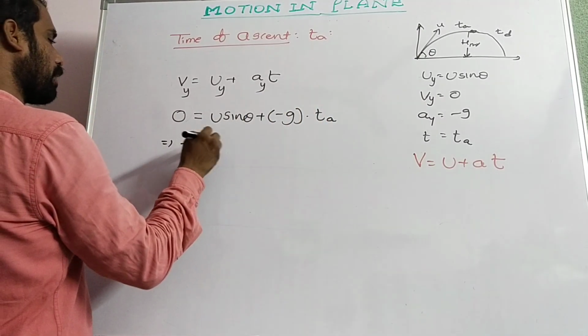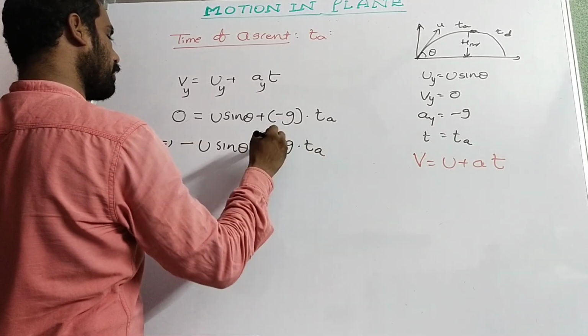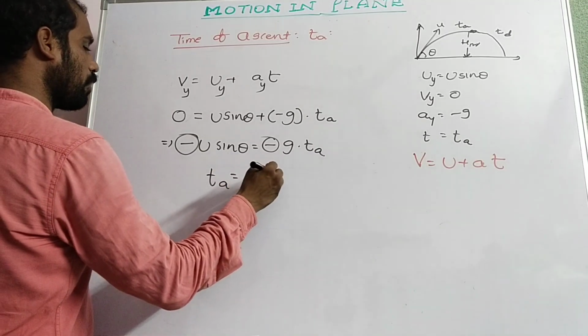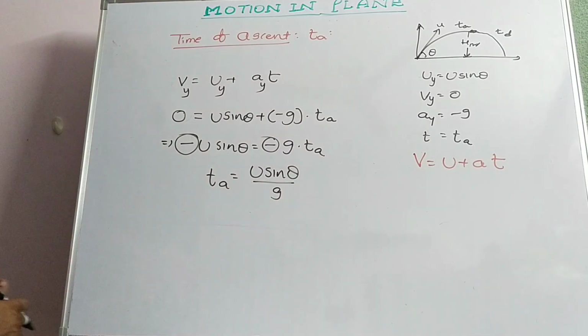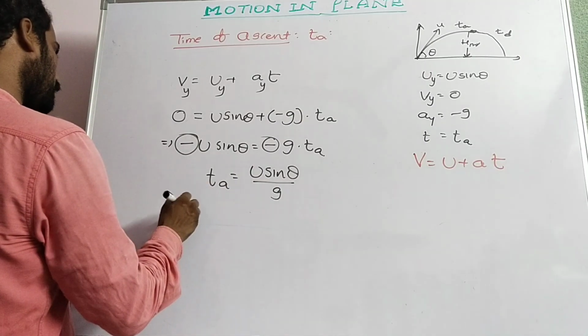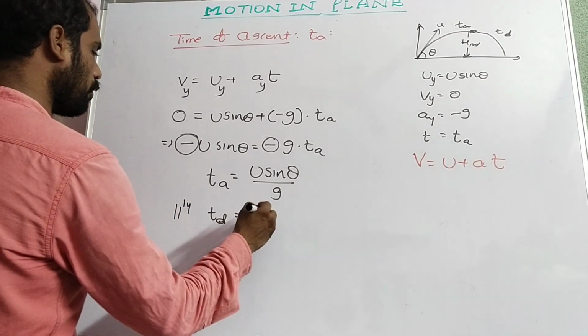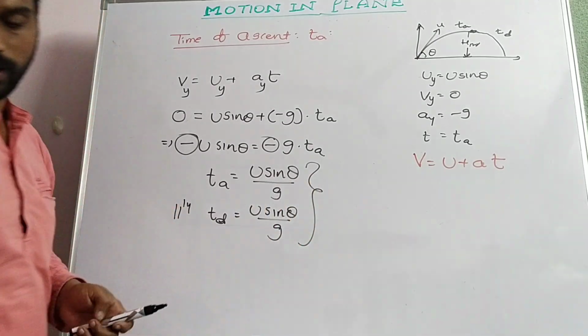That implies minus u sin theta is equal to minus g into Ta. The negative sign gets cancelled. Ta is equal to u sin theta by g. Similarly, time of descent is equal to u sin theta by g only. So then, what about the time of flight?